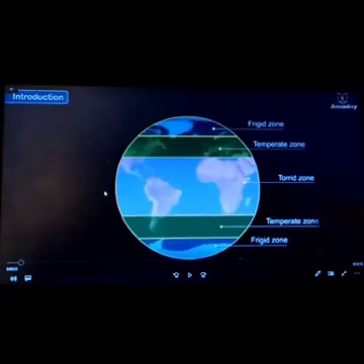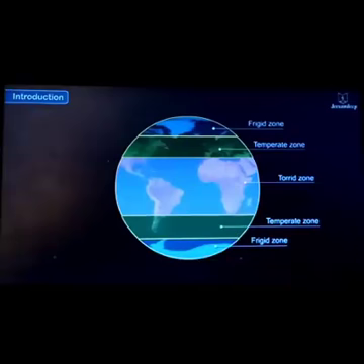And the top and the bottom of the globe are called the poles. These are the frigid zones. The polar zones are the frigid zones. Right, guys?